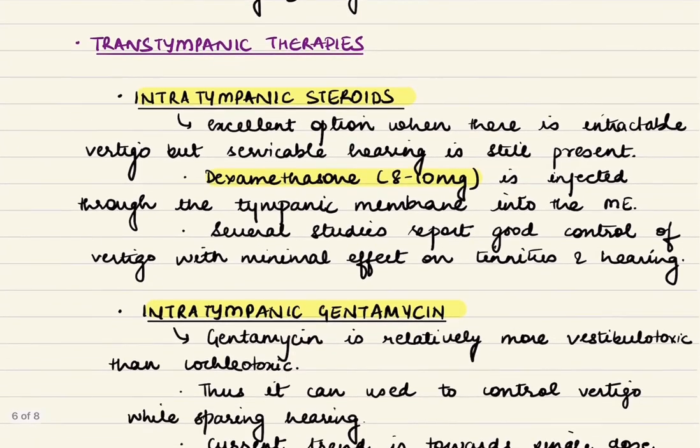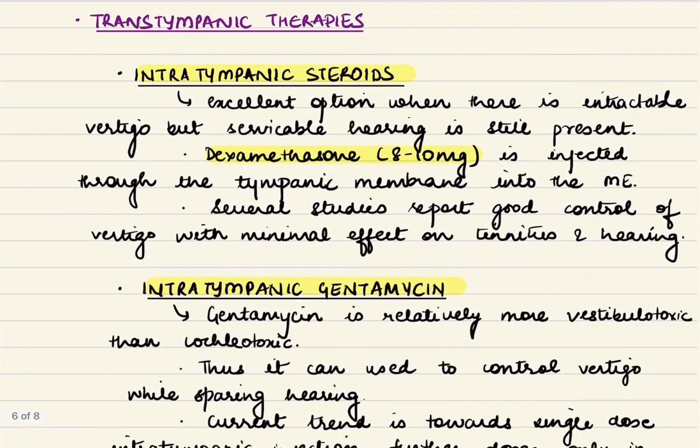Then the next stage of therapy is transtympanic therapy. We can either give intratympanic steroids or low dose gentamicin to the patient. Now, steroids are an excellent option when there is intractable vertigo but serviceable hearing is still there. Dexamethasone 8 to 10 milligrams is injected through the tympanic membrane into the middle ear, and several studies report good control of vertigo, but there is minimal effect on tinnitus and hearing.